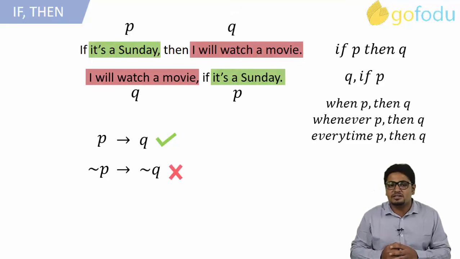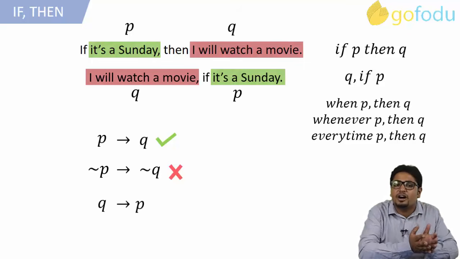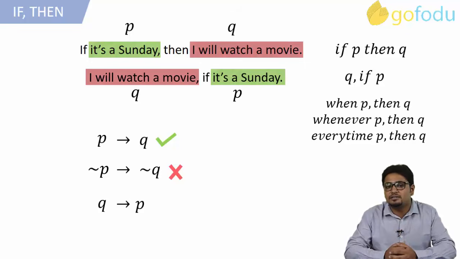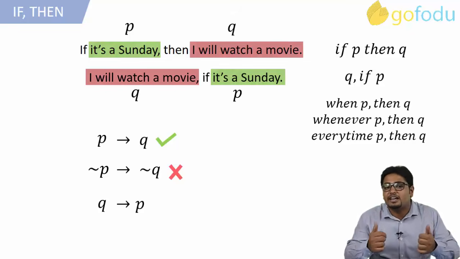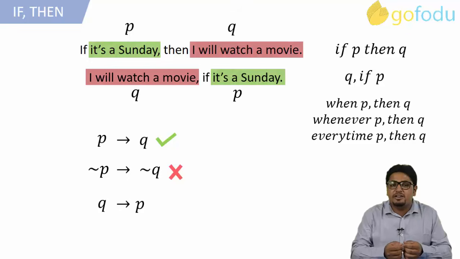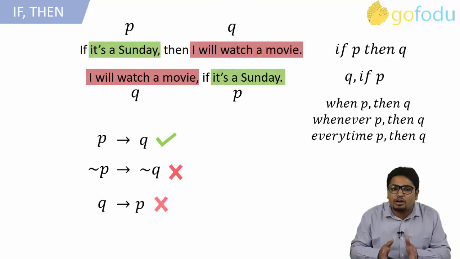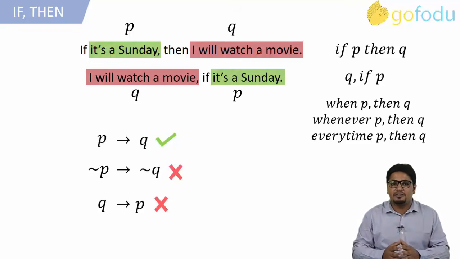Taking the next case. Now, suppose that it is given that I am watching a movie. Can you conclude that it is a Sunday? Obviously not. As discussed for the previous case, I can watch a movie on any day of the week. So easily we can say that if Q is given as a true sentence, then we cannot conclude anything about the other statement, that is P.